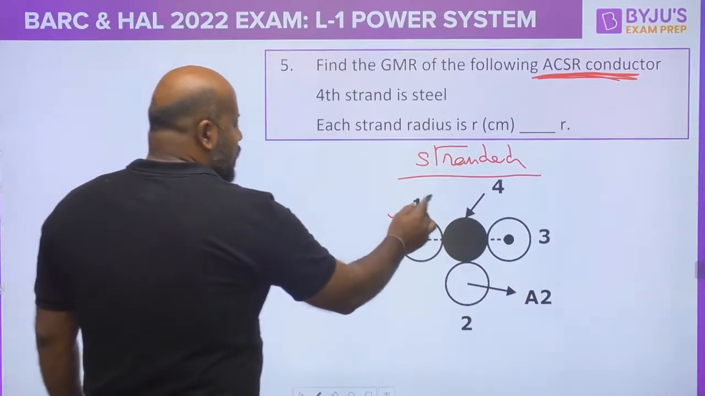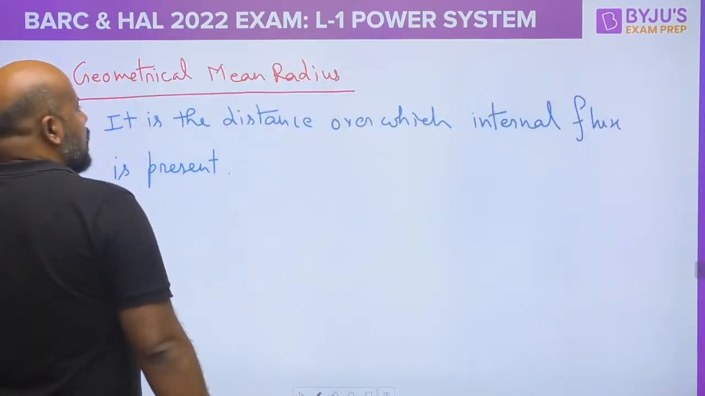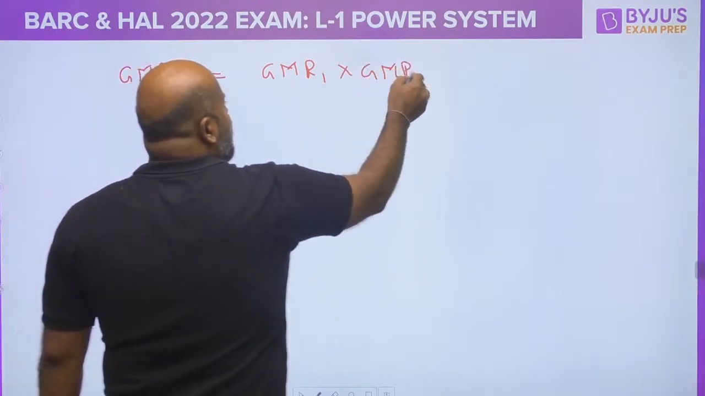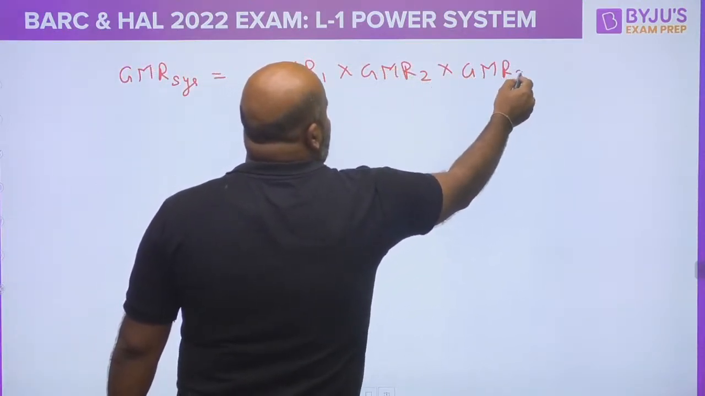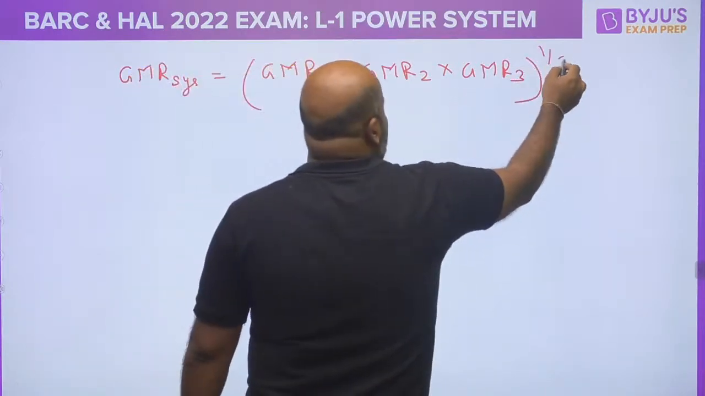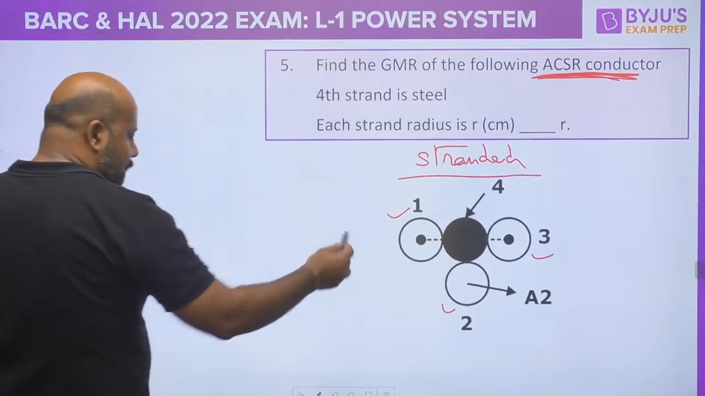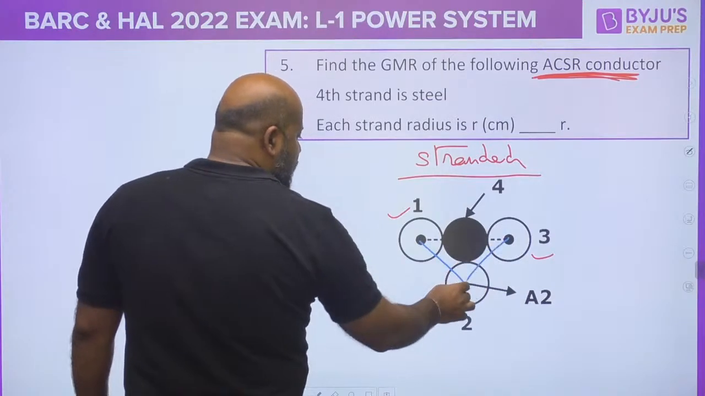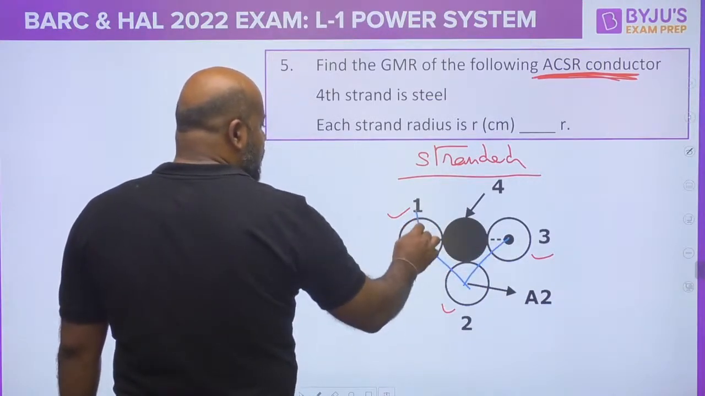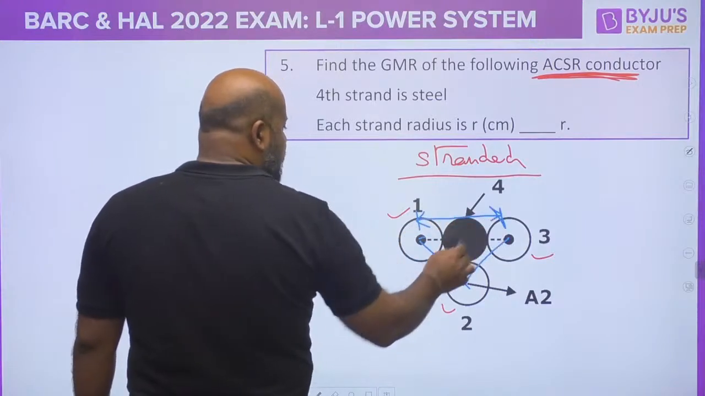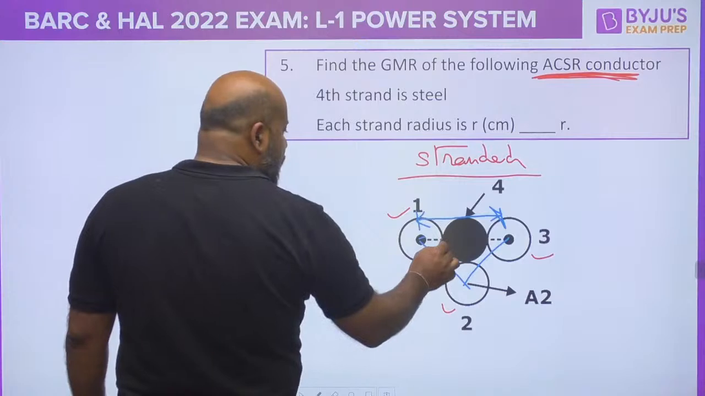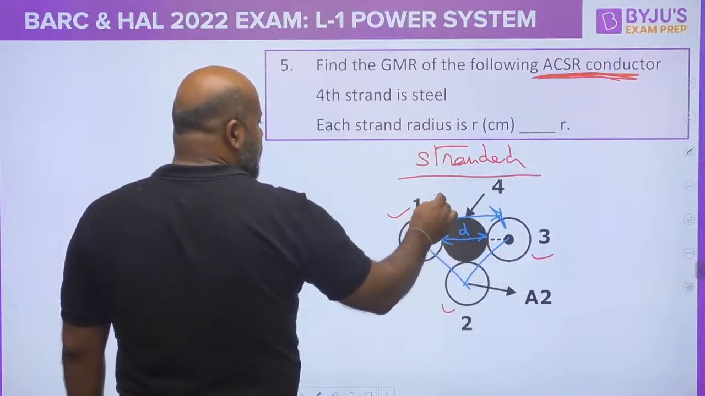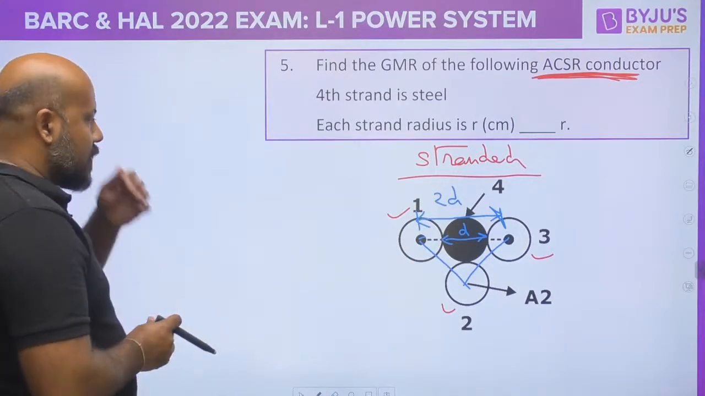So we have to only focus on 1, 2 and 3. So it is going to be GMR for 1, GMR for 2 and GMR for 3, and this is going to be to the power 1 by 3. Now by the nature of symmetry, the diagram may be somewhere here and there, but you can understand that this is going to be an equilateral triangle. What is this distance? Can you tell me? If this is diameter d, and this is d by 2 and d by 2, so this is going to be 2d. If d is the diameter, yes or no?